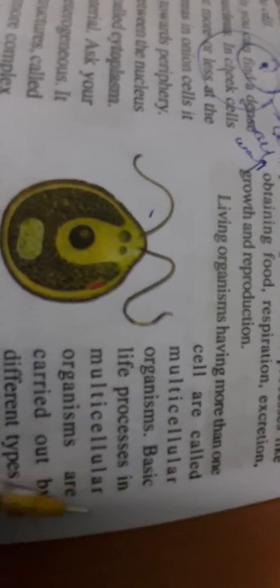So what is meant by multicellular? Opposite to unicellular, we call it multicellular. Unicellular has only one cell. Here, more than one cell is present, so we call it multicellular. Living organisms having more than one cell are called multicellular. Basic life processes in multicellular organisms are carried out by different types of cells, because a number of cells are present. That's why all life functions are carried out by all types of cells.